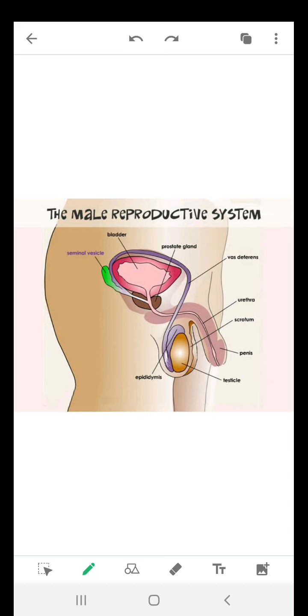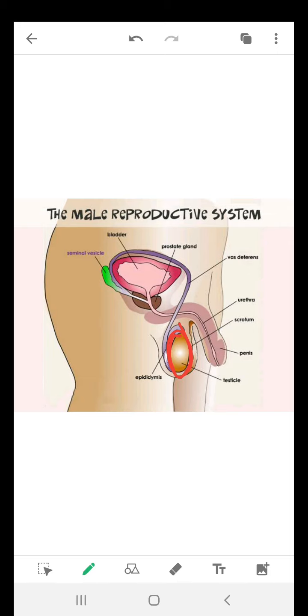Now we will start from testes. Testes are oval shaped organs which lie outside the abdominal cavity of a man. Testes are the primary reproductive organs in man. Man has two testes. Now what is the function of these testes? The first function of these testes is to make male sex cells.